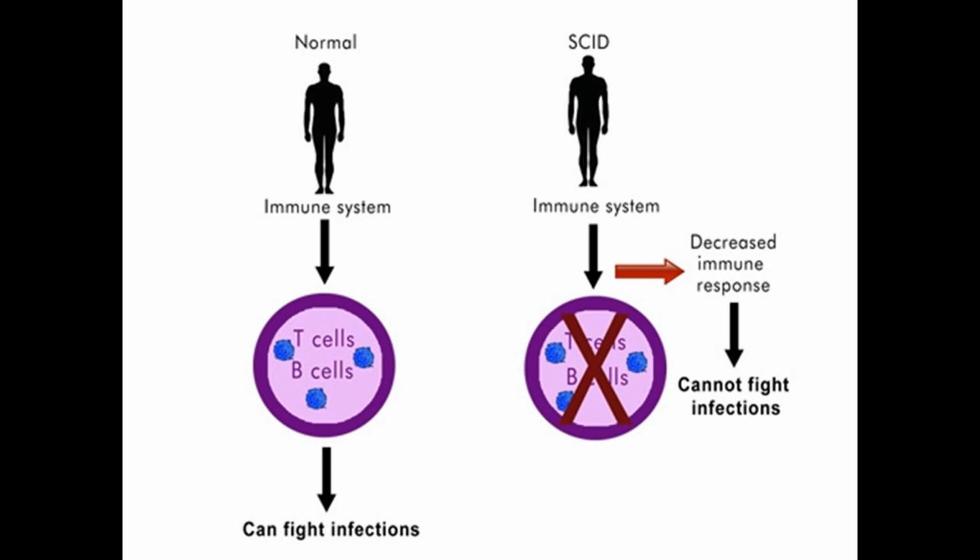On the left, we see a normal person having a normal immune system, normal T cells, normal B cells, and he is able to fight infections. On the right side, we have a person having SCID. His immune system is impaired. The T cells and B cells are decreased in number, and their functioning is also impaired, and therefore he cannot fight infections.